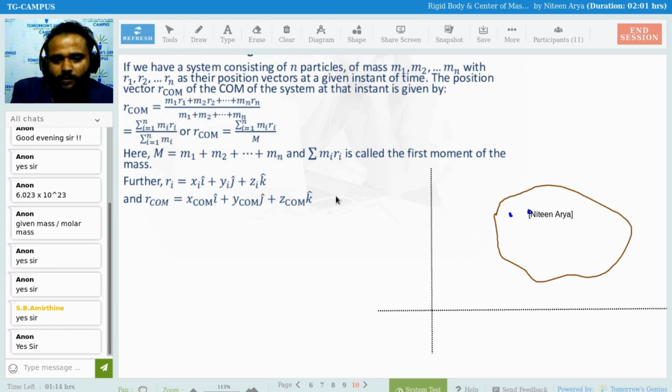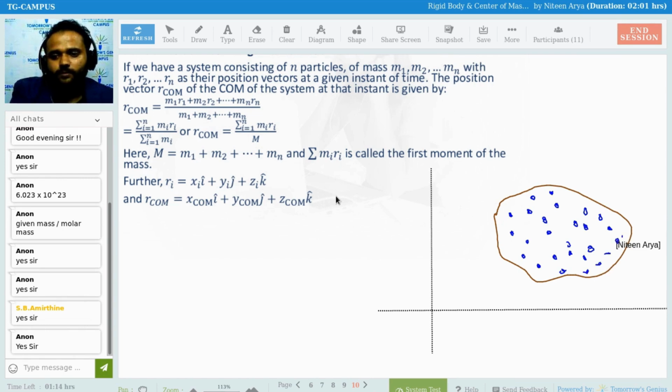This is your mass M1, mass M2, 3, 4, 5, 6, and so on up to very large numbers. So this one is your 1, 2, 3, and dot dot dot the nth particle.